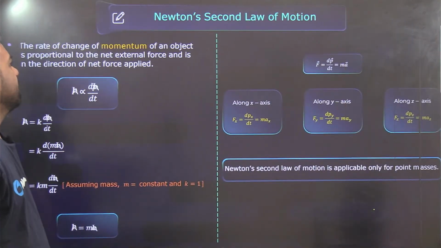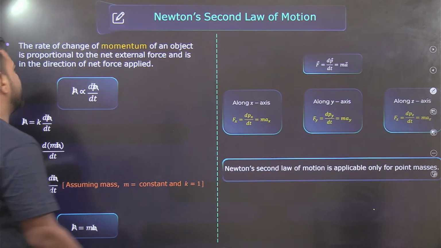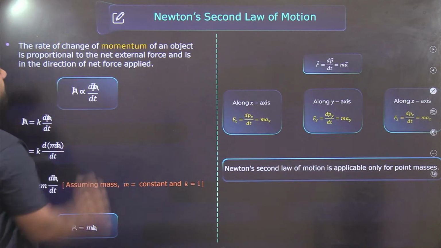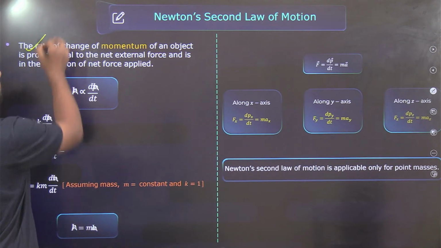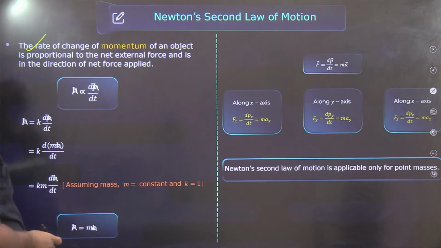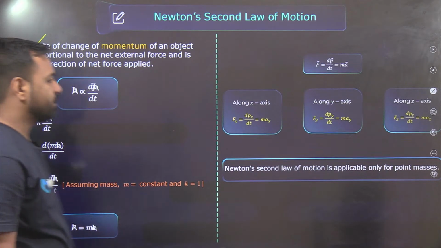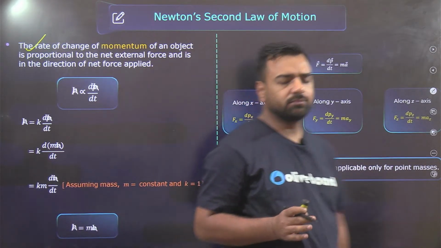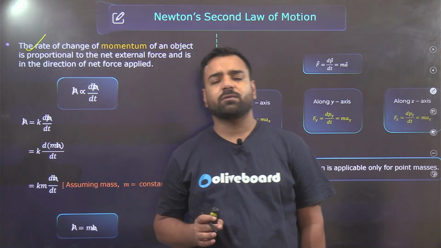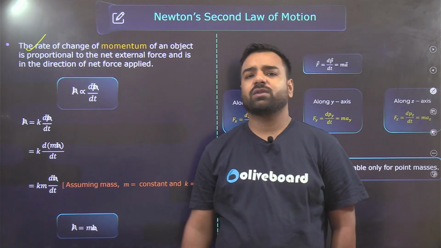Next, talking about Newton's second law. The rate of change of momentum of an object is proportional to the net external force and is in the direction of the net force applied. That's what Newton's second law is.